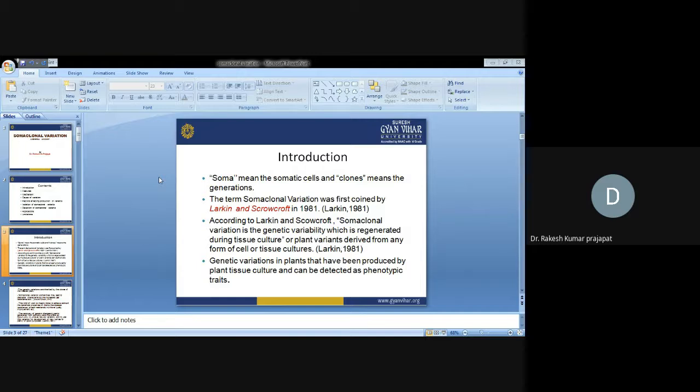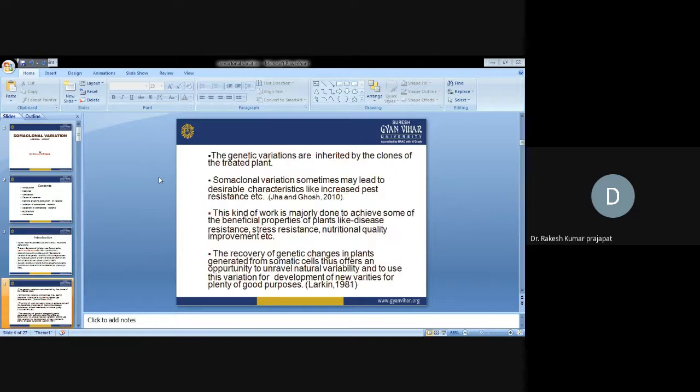So they can be visualized by the naked eye. The genetic variations are inherited. Means if there are some variations occurring in the gametic cells or their genetic material, the DNA, they are inherited by the clones of treated plants. Inherited means they can segregate into their next progeny from their mother plants. Okay. They are heritable.